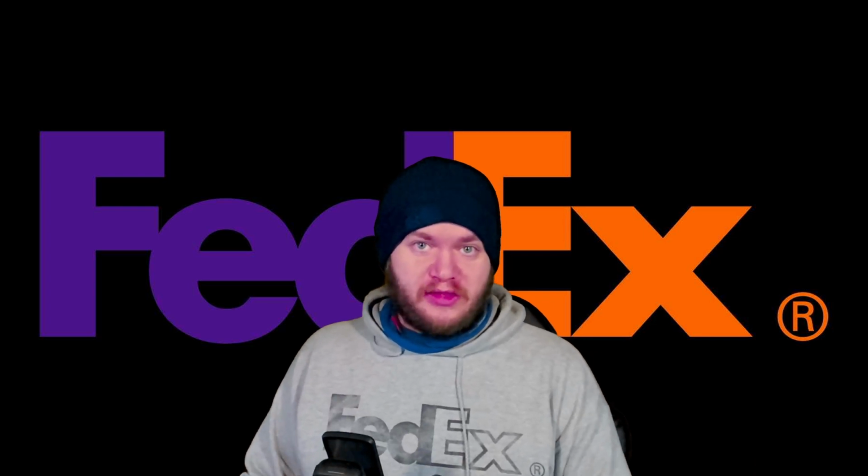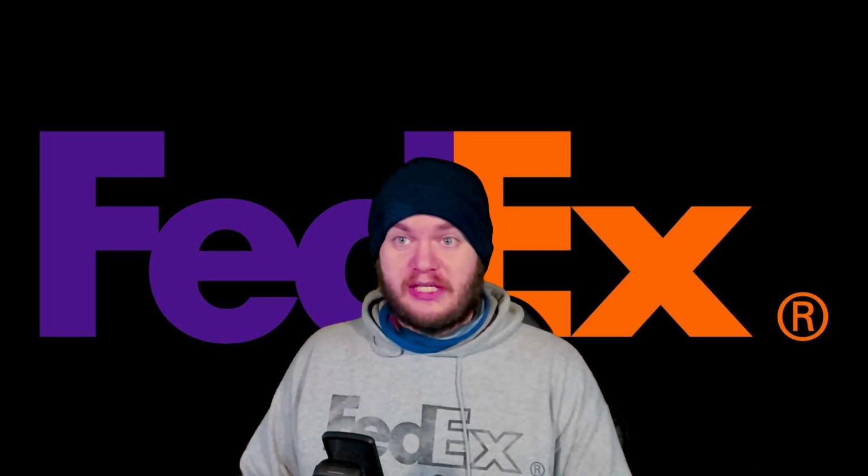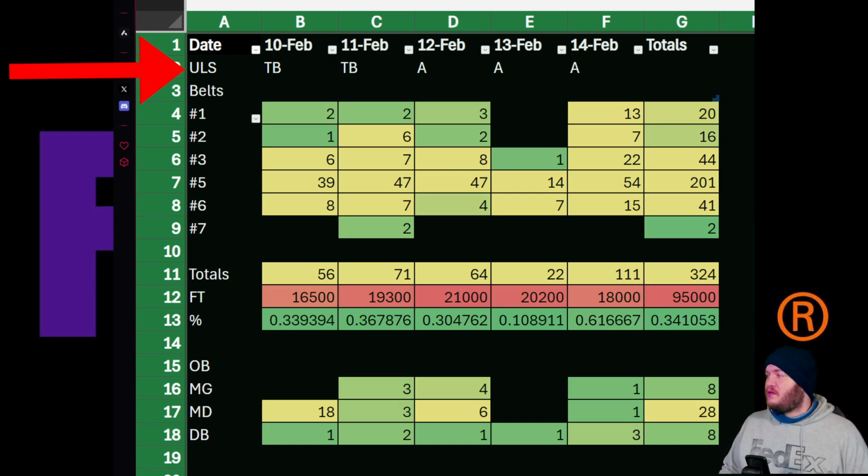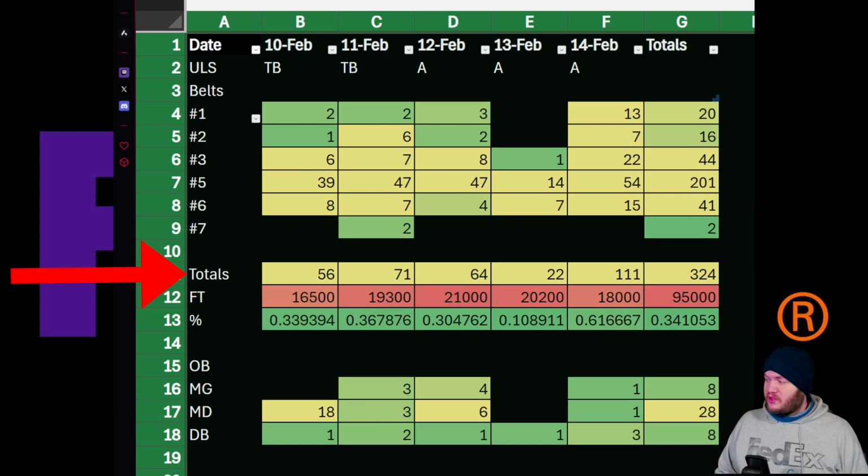I will explain the layout of my missort list if we do weekly reports. First up, at the top, we have the date, which goes from left to right. Then we have ULS, which is unload supervisor. Then we have the belts, which go down. Then we have the missort totals, the factory total, and the percentage. Then we have outbound, missing, missed, and double tags.